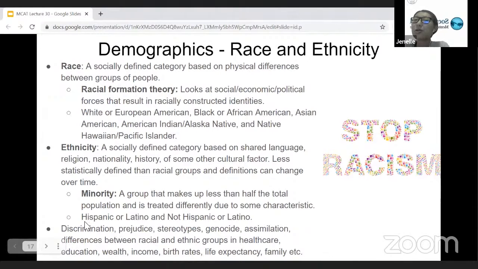We're going to be going more into discrimination, prejudice, and stereotypes in next week's lecture, where we go a little deeper on how to differentiate between some of these terms and what some common ones are, but that's for next week. So this week is just recognizing these stratifications.